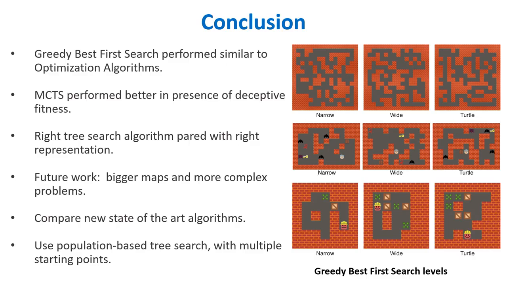In future, we would like to extend this work using bigger map sizes and more complex problems. Also, we would like to compare new state-of-the-art algorithms for both tree search and optimization algorithms. Further, we would like to investigate population-based tree search algorithms, treating the domain as a graph and using multiple starting points.